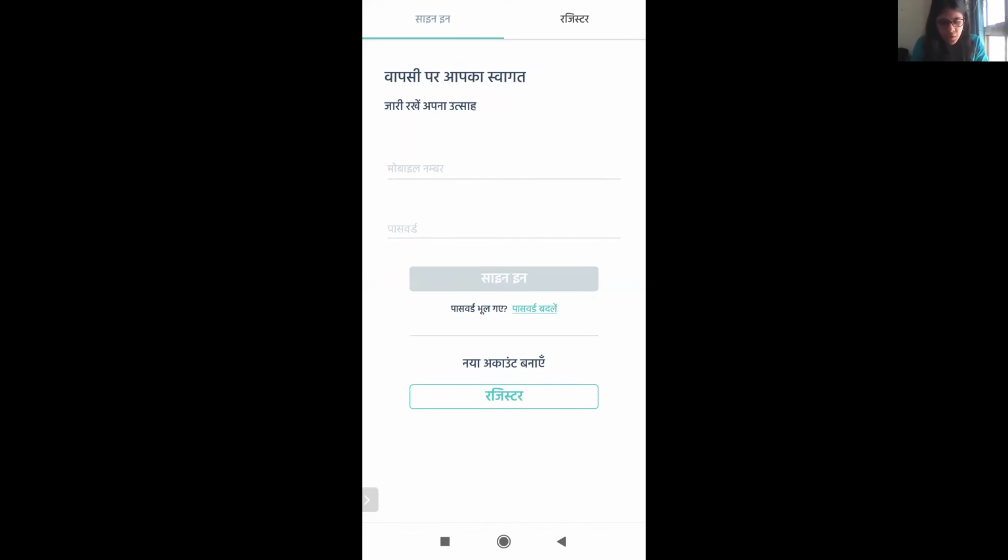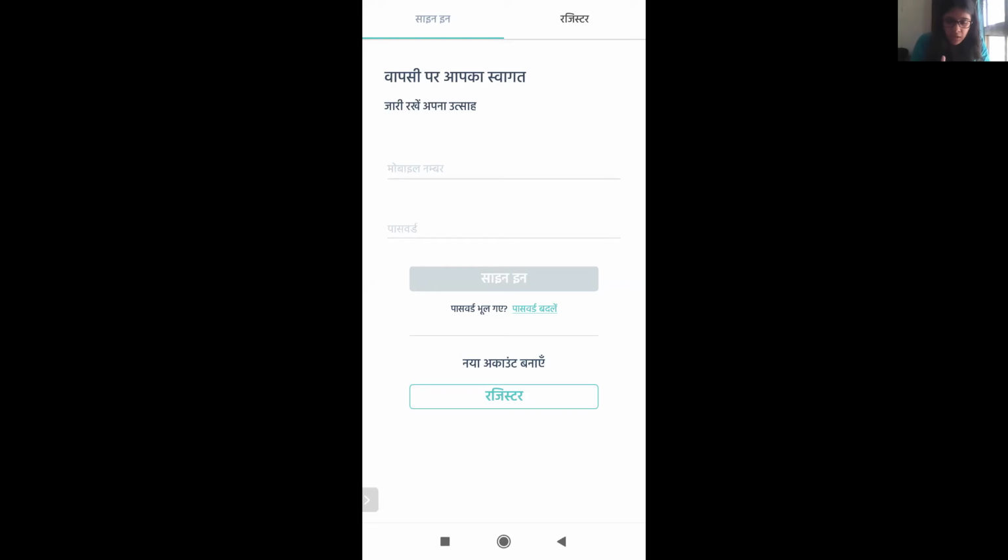Now we are going to learn how to get started on this. So there are two things. One is the option to sign in. This is if you already have an account, then how do you sign in? Then secondly is the option to register if you don't have an account. Since I already have an account, I'm directly going to sign in.